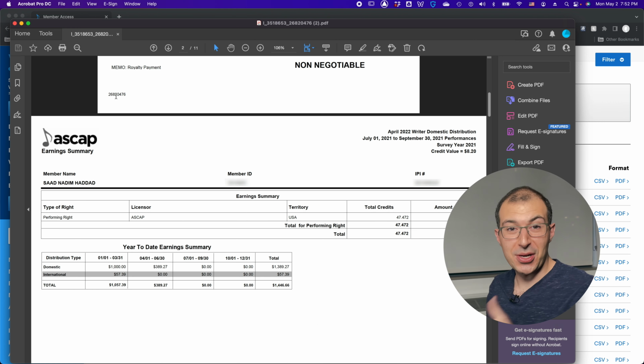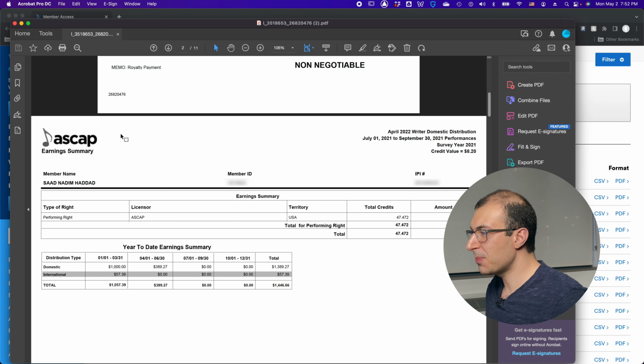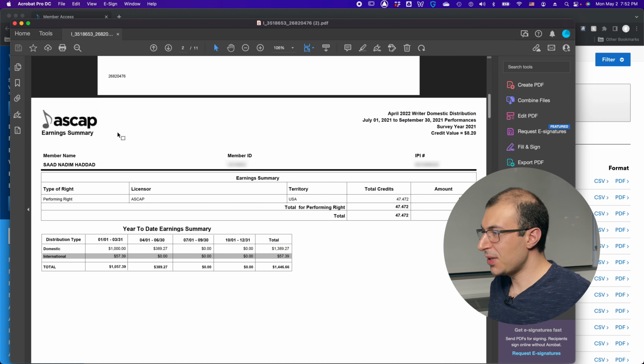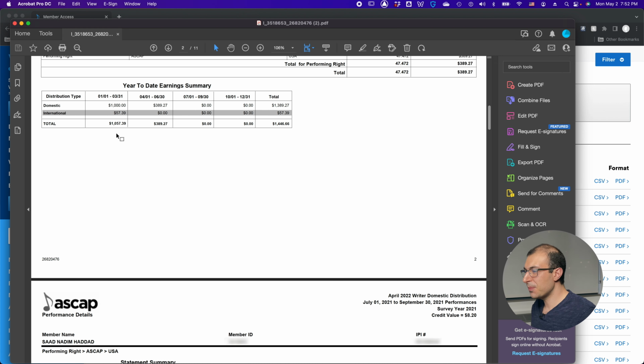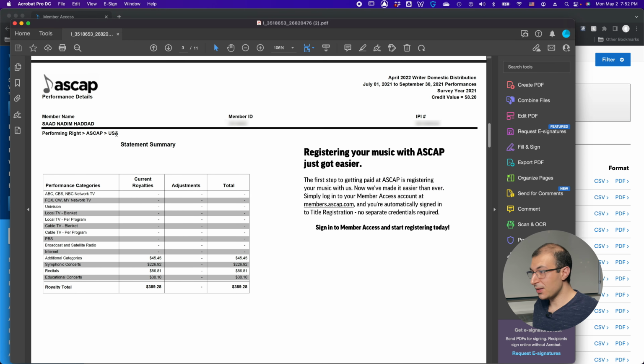Now we're moving on to the second page. This is the year-to-date earnings summary. For me, I don't learn anything new from this page because I already know what I earned year-to-date from my other statements. So I'm going to skip this page. Now here on page 3 is where it starts to get real interesting, so pay attention.